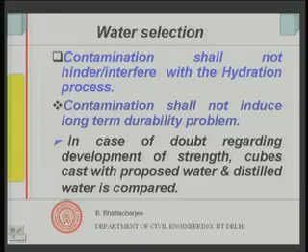The code has given us guidelines on what should be the best sort of water which will not lead to either a problem of long term durability or a problem of hindrance with the hydration process, slowing it down or interfering with it in some manner. So the code has given us guidelines on how to tackle this. It has given us the range of contaminants that is permissible in water, that we will discuss.